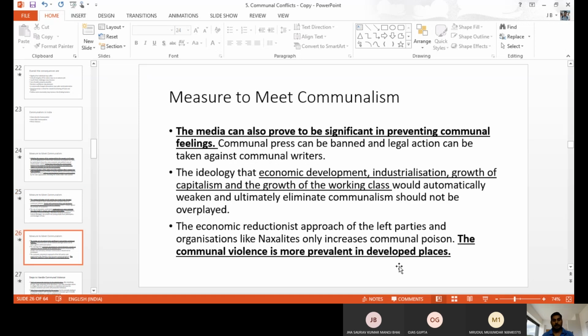Next one, the media also has to check, has to censor properly, because media can do anything. How the media portrays the issue, it reaches the people. It is because of this that violence also will develop. So media can play a significant role in preventing communal feelings. They should not show the violent things directly.